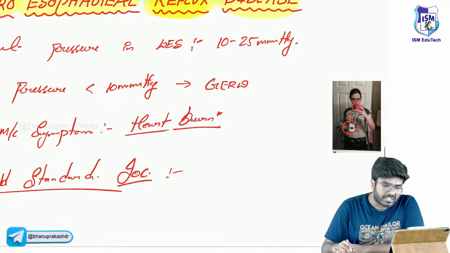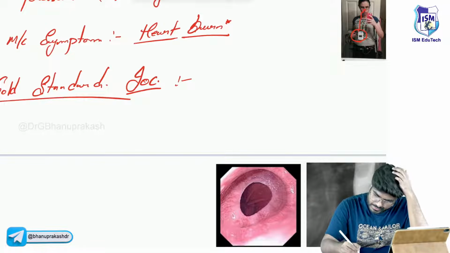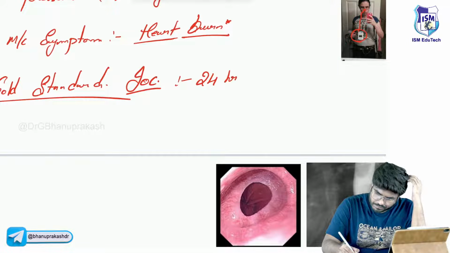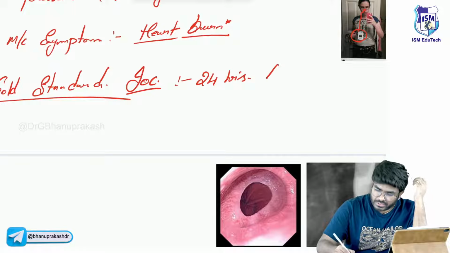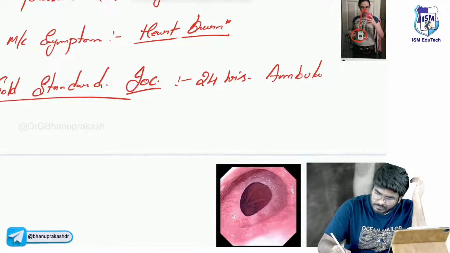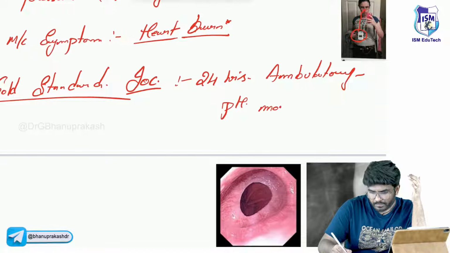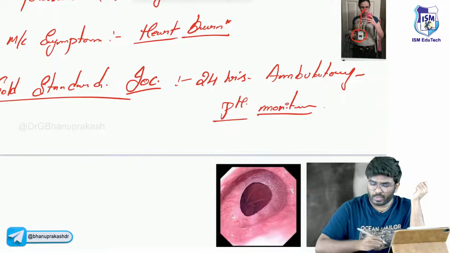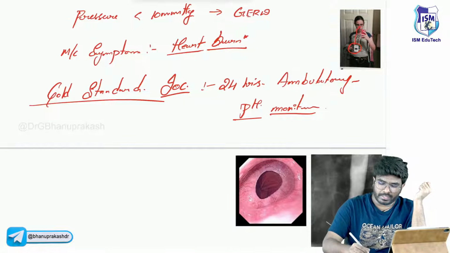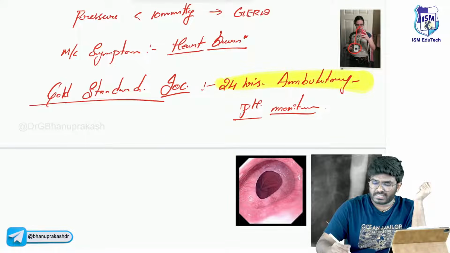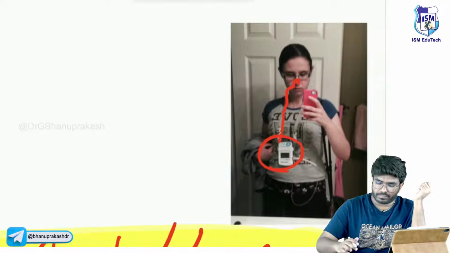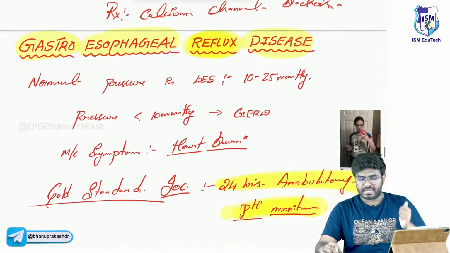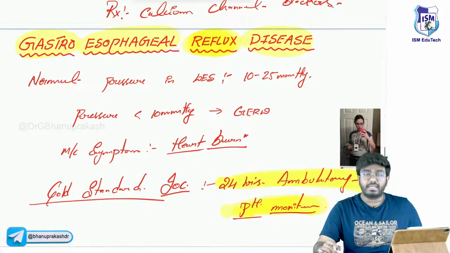The gold standard investigation of choice is 24 hours ambulatory pH monitoring. 24 hours ambulatory pH monitoring is the gold standard investigation. Image based question, important. Image based question is important, sir. 24 hours pH monitoring is the gold standard investigation that is done in gastroesophageal reflux disease.